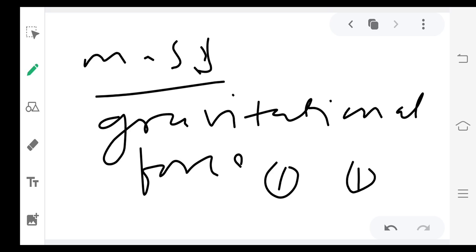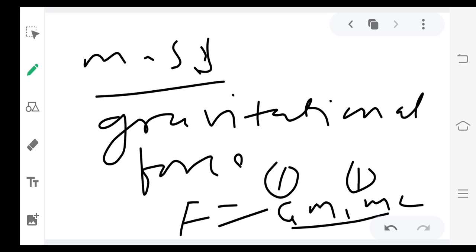How much force is between them? We have learned that in the 11th class. F is equal to G m1 m2 by r square, where m1 is the mass of one electron and m2 is the mass of another electron. R is the distance between them.